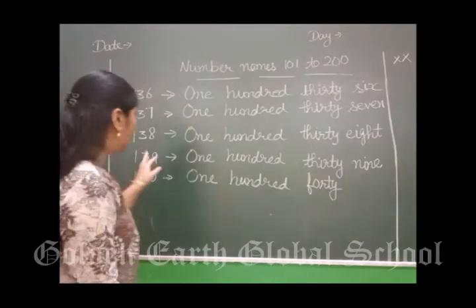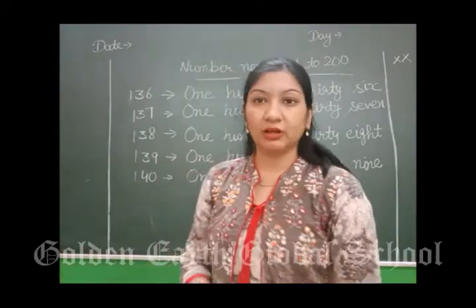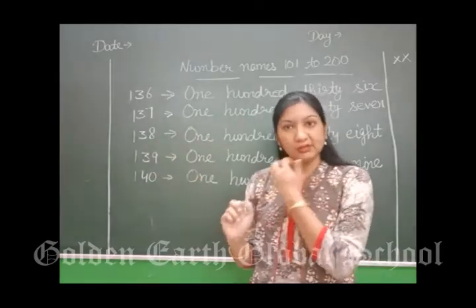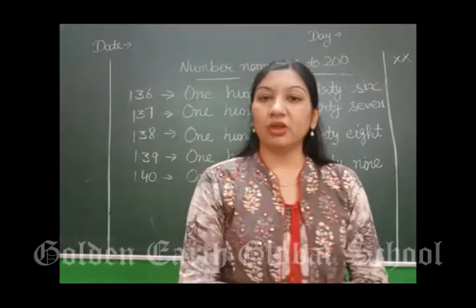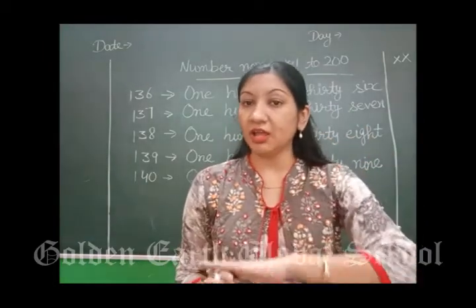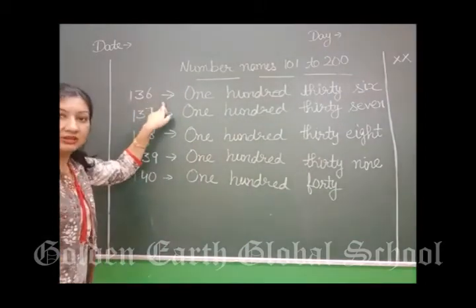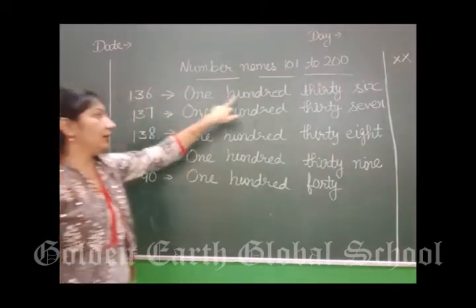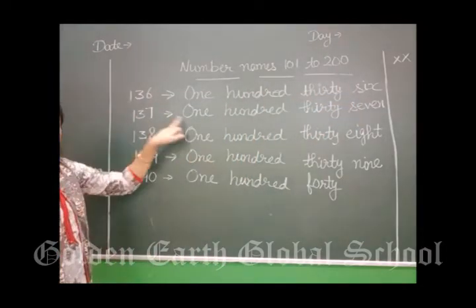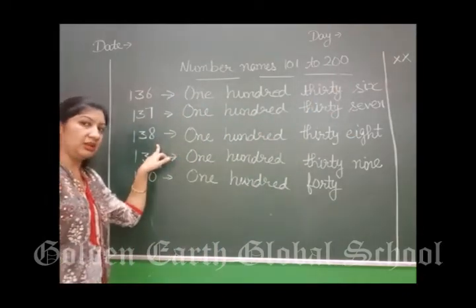Now we have done till 135. After 135 what will come? After 35 comes 36. We are doing 135, so after 135 comes 136. So we are going to do that. 136. How will we write? 137. 138.